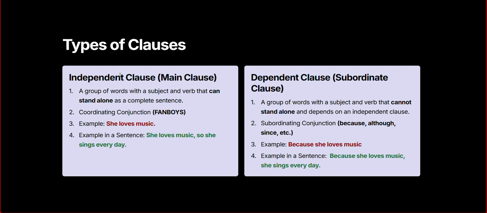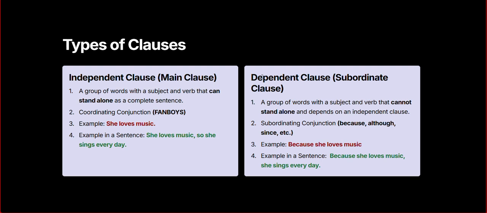Yes, ma'am. Okay. So right here, as I told you, independent clauses are also called main clauses. It can stand alone as a complete sentence. It doesn't need anyone's help or support. But when it comes to the second one, the dependent clause, it is also called a subordinate clause. In this case, it cannot stand alone. It always depends on an independent clause. Got it?